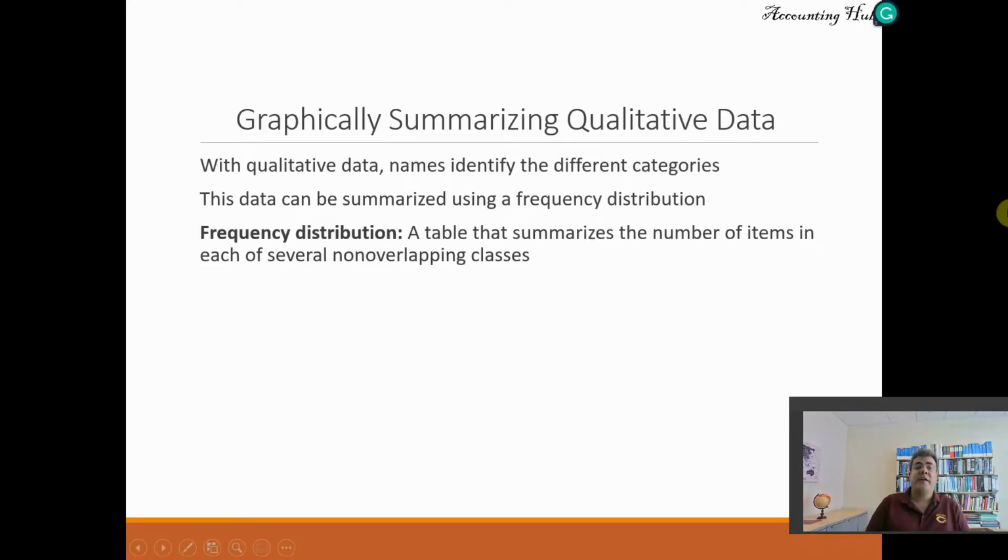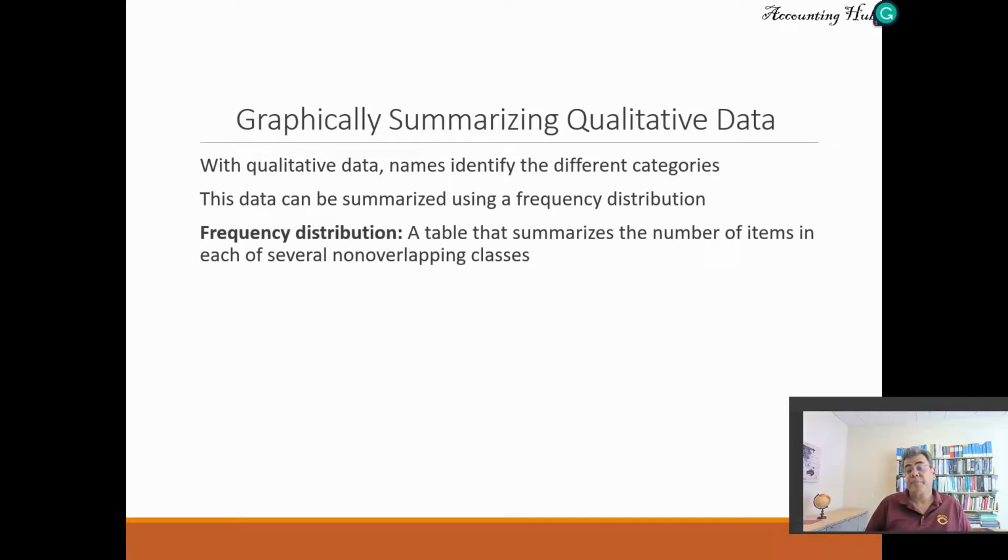With qualitative data, names identify the different categories. For instance, I like blue, my wife likes yellow, my daughter likes purple. This is qualitative data. Names identify the different categories. This data can be summarized using a frequency distribution. What is a frequency distribution? A table that summarizes the number of items in each of several non-overlapping classes.